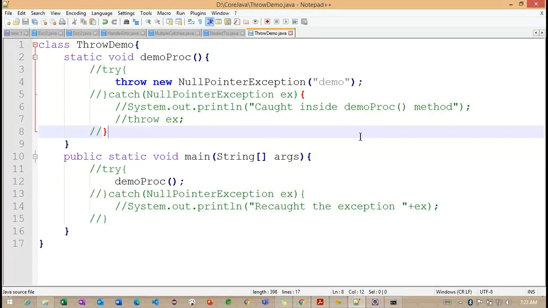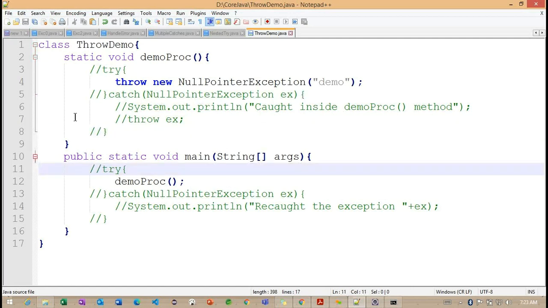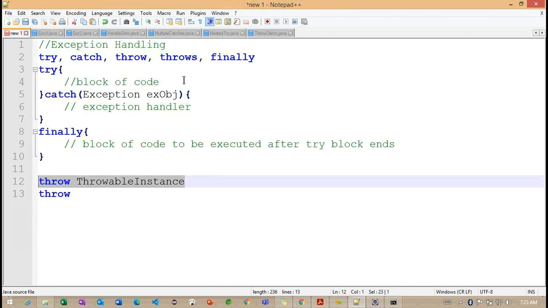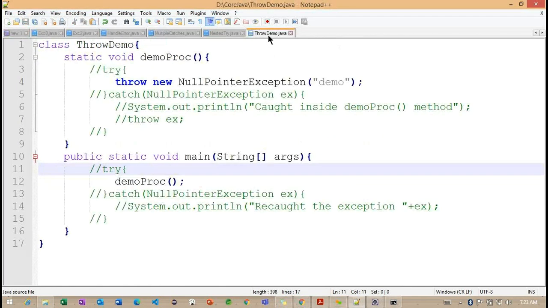Now we understand this throw keyword, and we'll move on to the throws keyword. Any questions before moving on to the throws keyword? Anyone having any question regarding this throw?